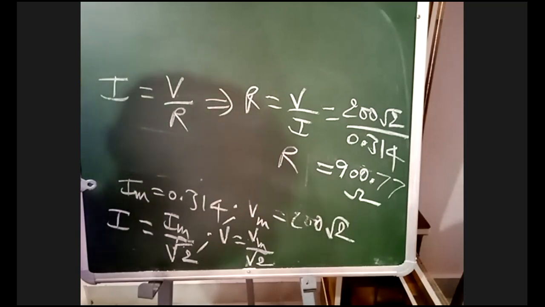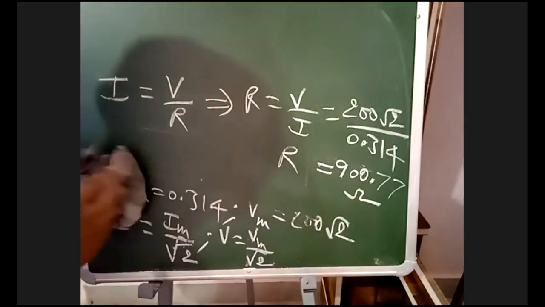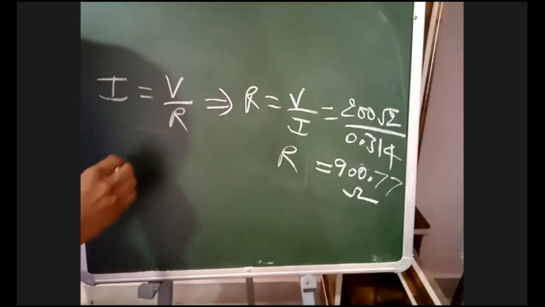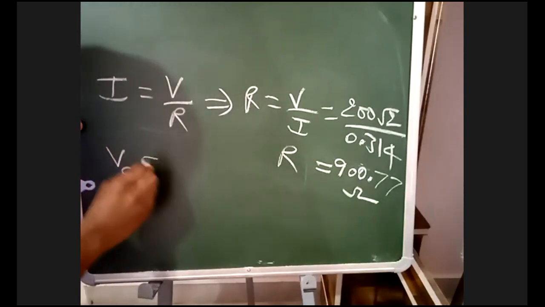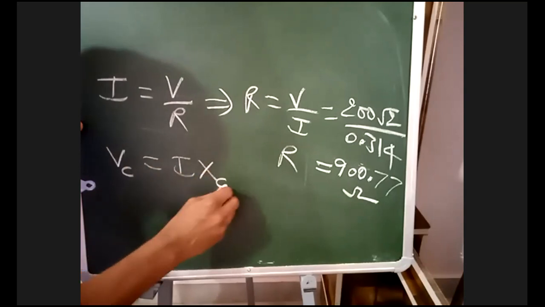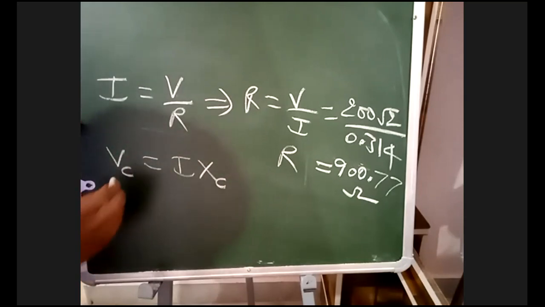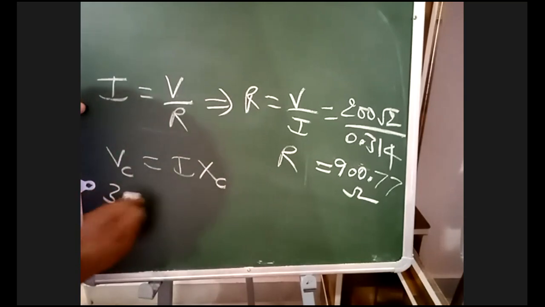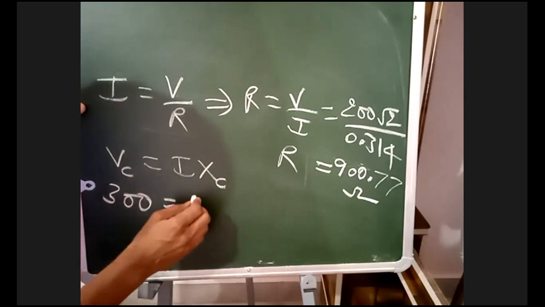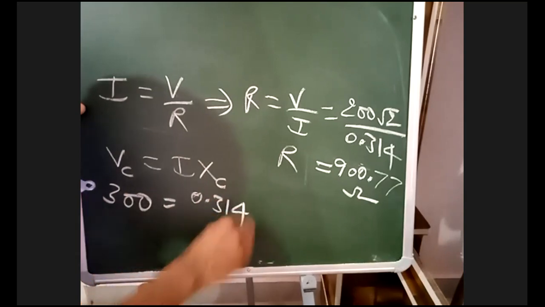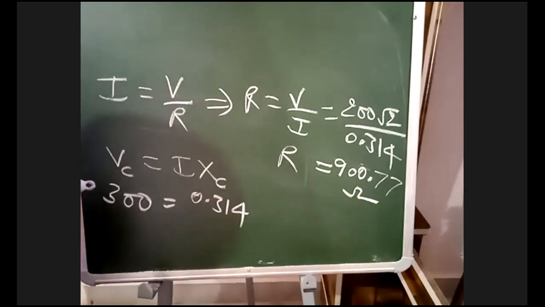Next, what is he asking? R, L, and C. We have to determine R, L, and C. R value we have determined. Now we know VC is equal to I into XC. I is the RMS current. Your VC is 300.